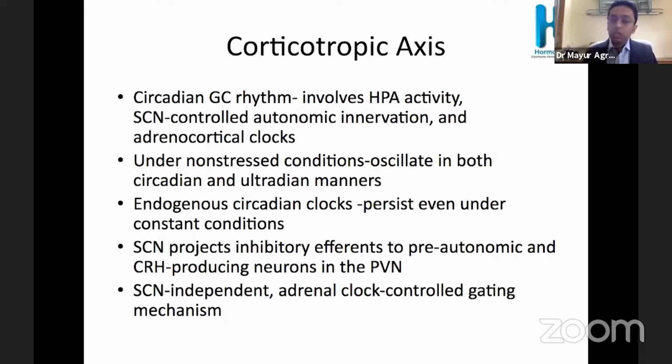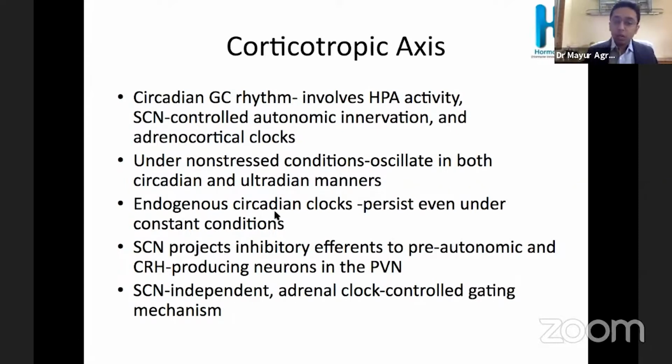glucocorticoids. This involves HPA activity: the suprachiasmatic nucleus will control the release of CRH, then the ACTH, and then the glucocorticoid. Also, there is autonomic innervation directly via the SCN to the adrenal, and there is a peripheral clock, as already mentioned, at the adrenocortical level. Under non-stress conditions, this oscillates in both a circadian as well as an ultradian manner. Ultradian means there are 12 to 18 pulses of this glucocorticoid release in 24 hours.